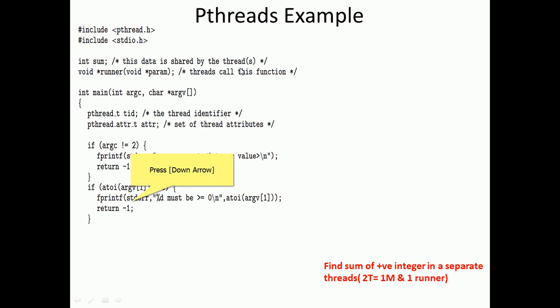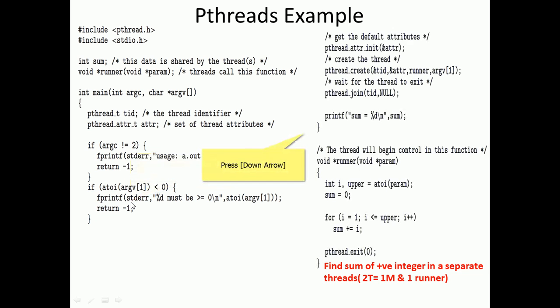We include the preprocessor headers pthread.h and stdio.h in a simple C program. We have the main program, where we pass arguments. The pthread TID, the thread ID, and the pthread attributes will be there. If argc is not equal to 2, that is an error. We convert the string into an integer, and if argument 1 is less than 0, that is also an error. Otherwise the thread will be created, right? We set the pthread attributes and create a thread.